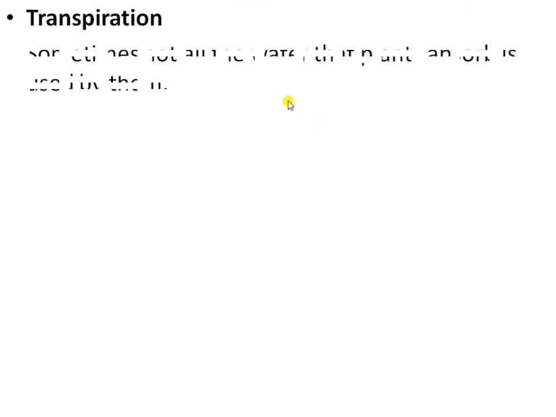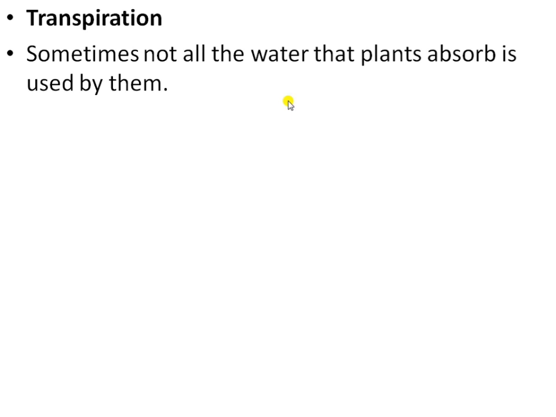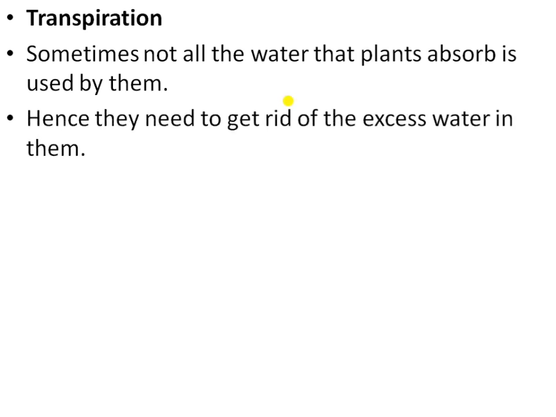Next is about transpiration. Sometimes not all the water that plants absorb is used by them, so they need to get rid of the excess water. Transpiration is the evaporation of water from the surface of the plant, mainly by the stomata that are present on the leaves.